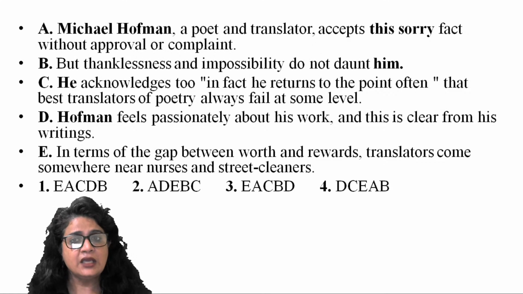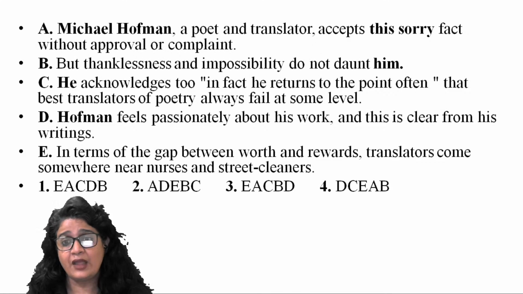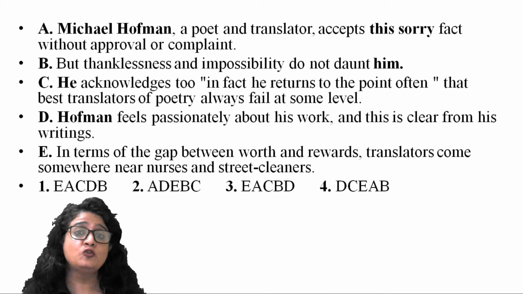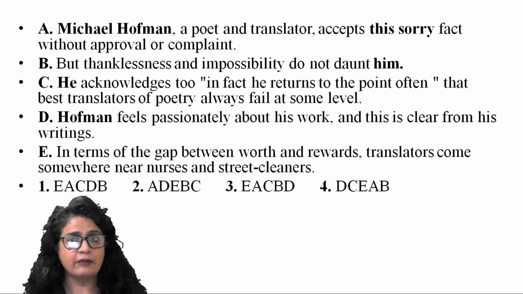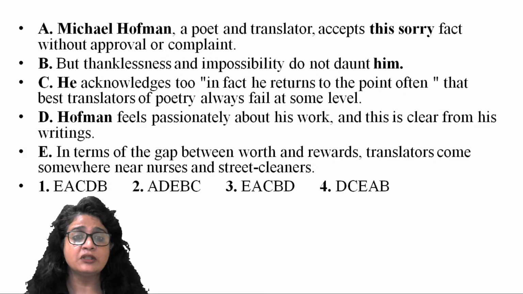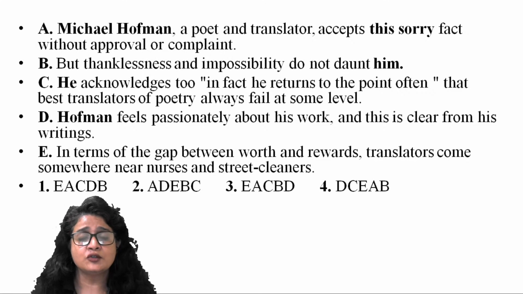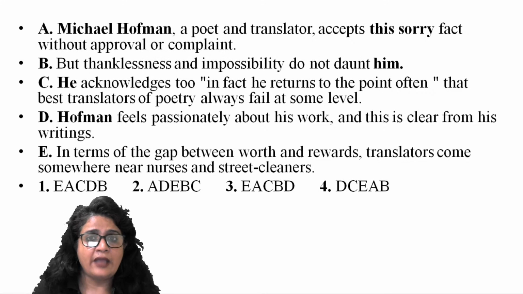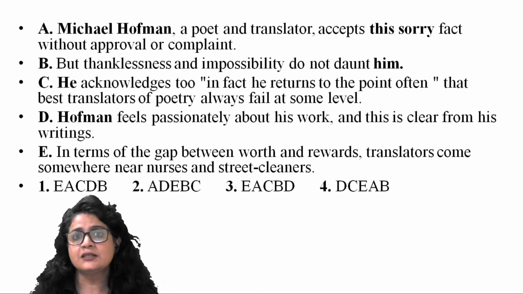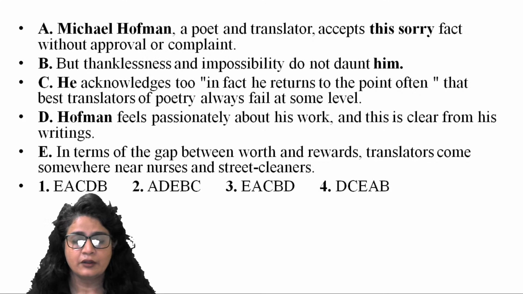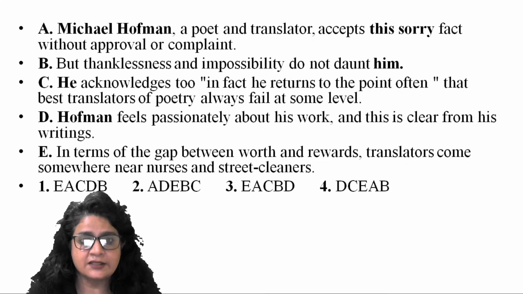So he accepts this sorry fact that the sentence is equating translators, those people who know two languages, right? They have proficiency in two languages. That is why they are translating text from one language into another. Those people are being equated with nurses and street cleaners. So they are also doing their job. They are also doing a crucial activity. They are performing crucial tasks. Nonetheless, their work is not acknowledged. Their work is not rewarded. So this fact is accepted by Michael Hoffman.